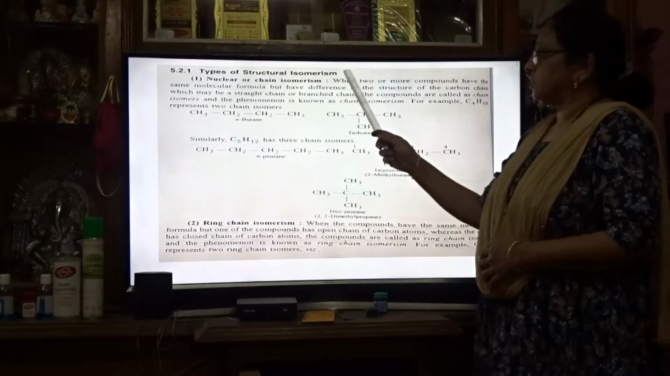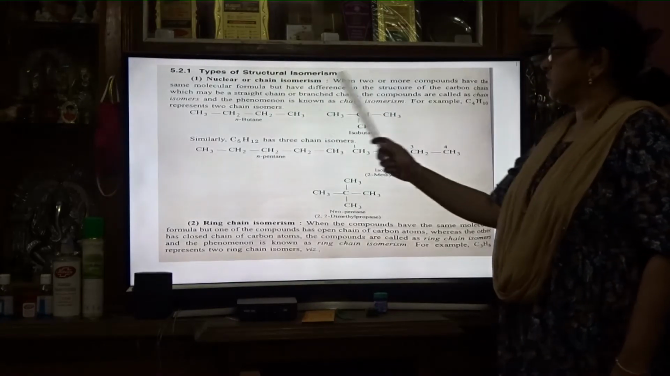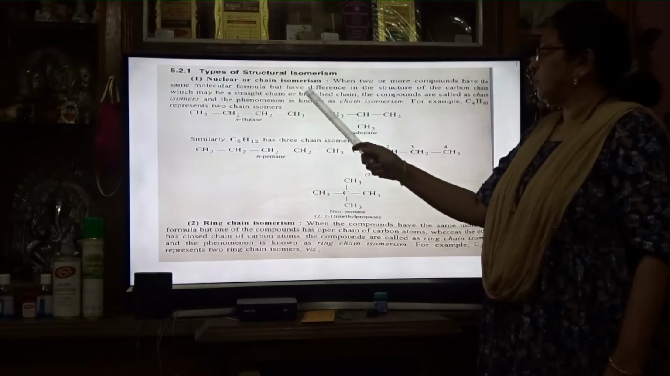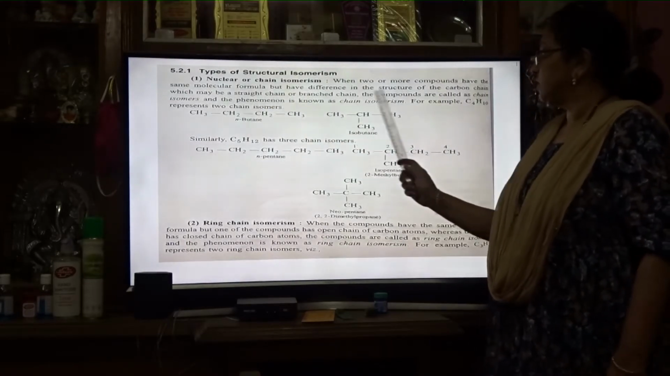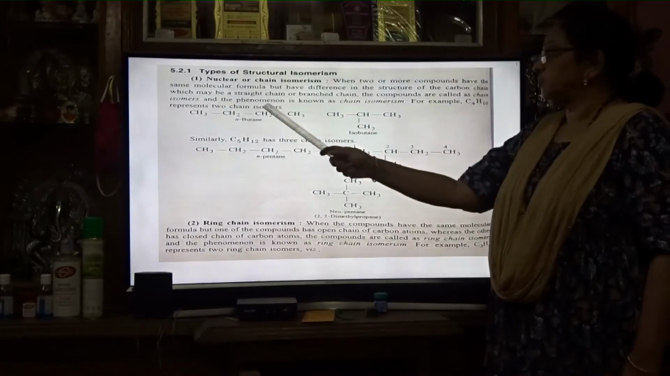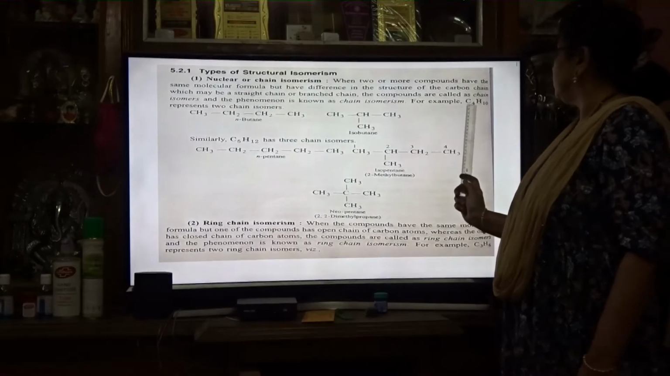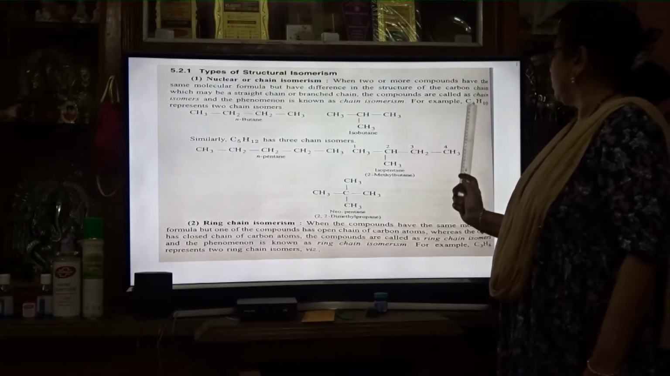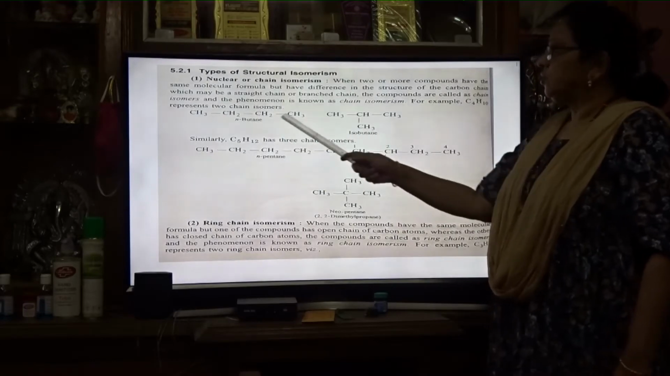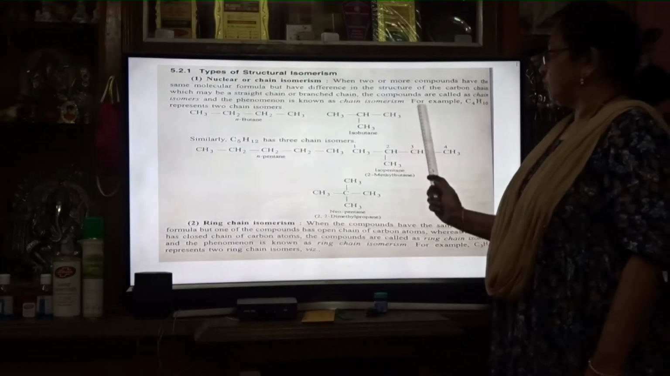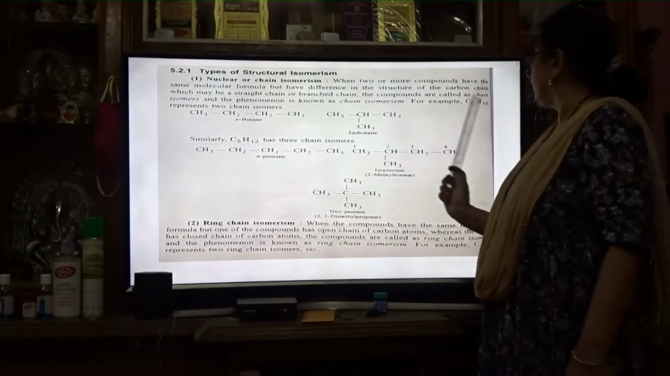Next, types of structural isomerism. First is nuclear or chain isomerism. When two or more compounds have the same molecular formula but differ in the structure of the carbon chain, which may be straight chain or branched chain, the compounds are called chain isomers and the phenomenon is known as chain isomerism. For example, butane, formula C4H10. N-butane and isobutane are the two isomers of butane. Carbons are 4 and hydrogens are 10.